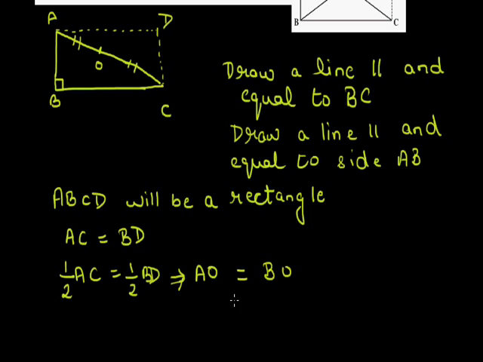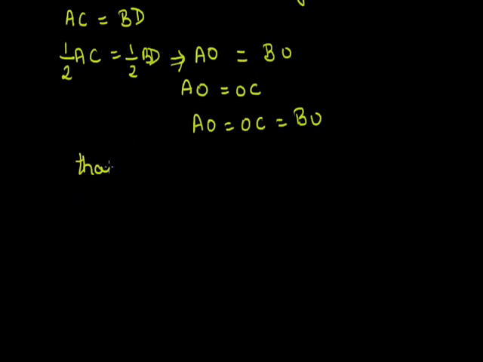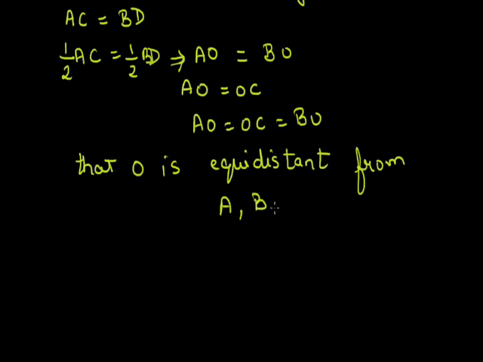And in the question it is given that AO is equal to OC. So I can say that AO is equal to OC is equal to BO. So from this I can say that O is equidistant from A, B and C. That's why AO is equal to OC is equal to BO.